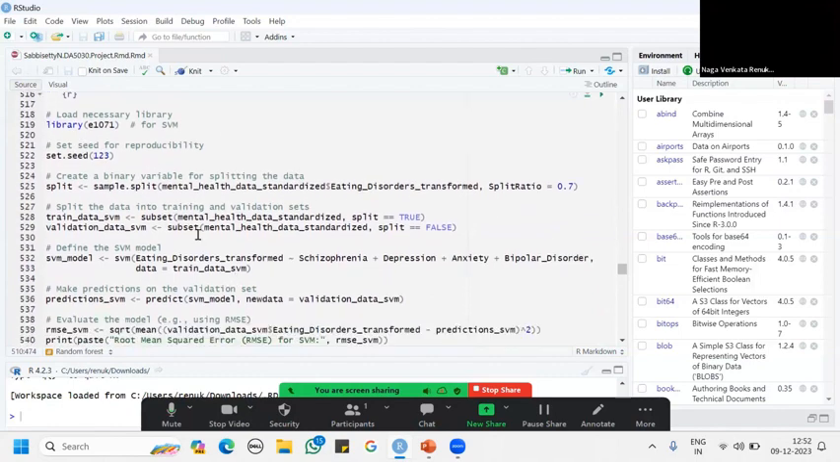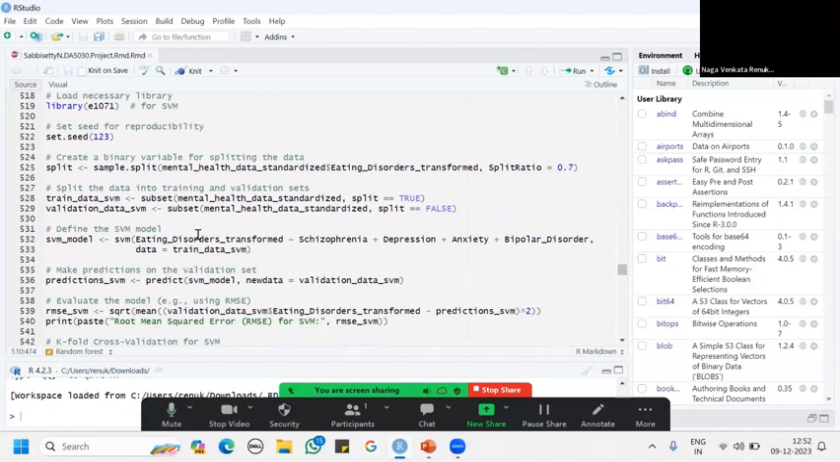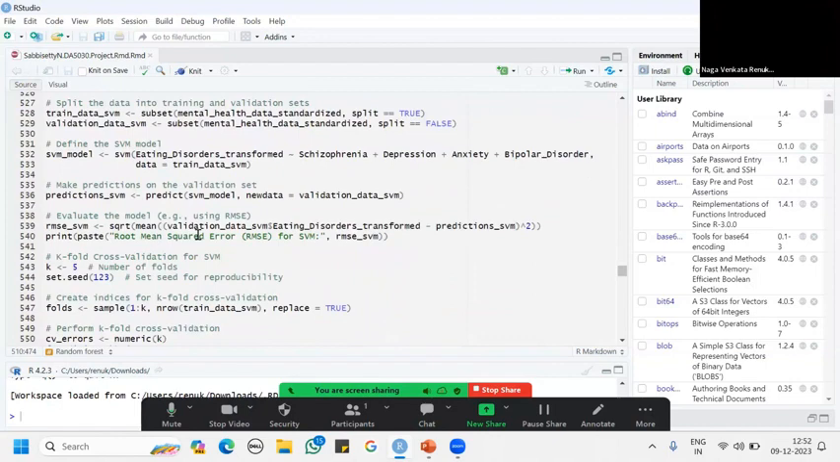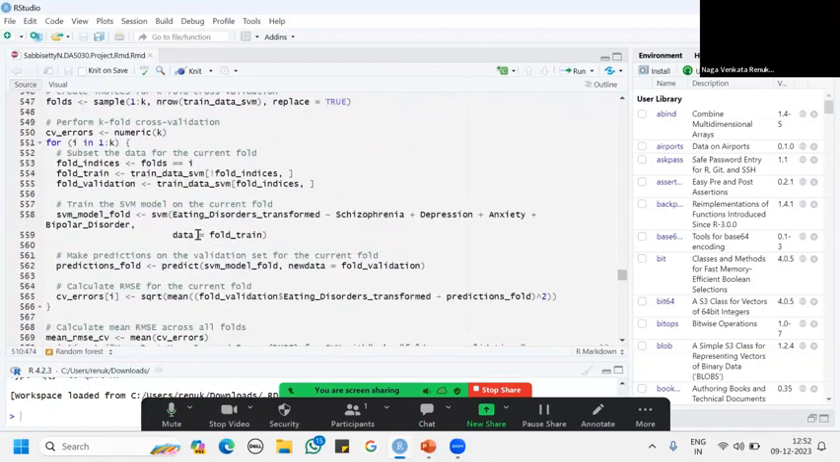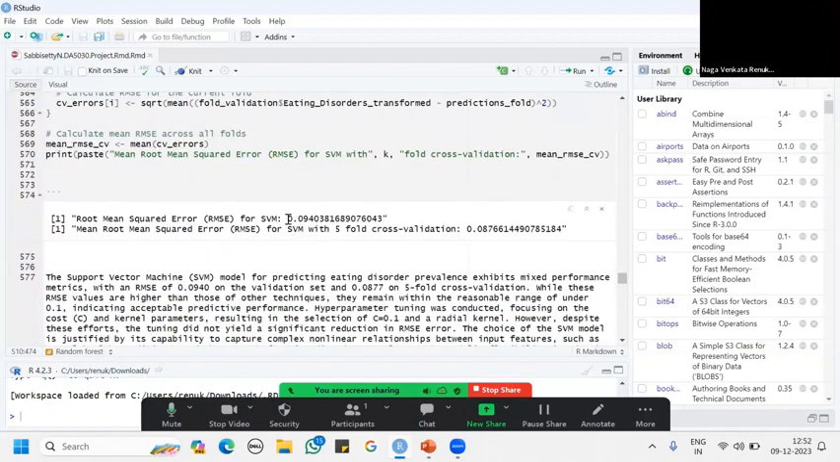After that, I started doing SVM, and I did the same: split the data into training data and validation data, applied the model, and made predictions based on the validation data. Here I got an RMSE of 0.09, and with fivefold cross validation 0.087, suggesting the RMSE is somewhat more compared to the linear regression model and random forest model.